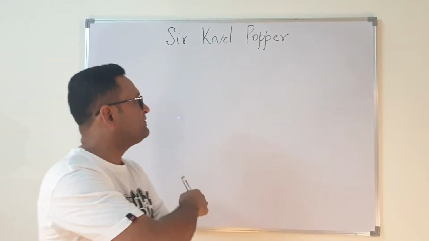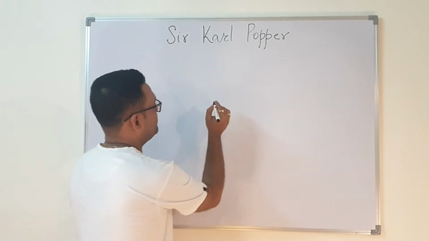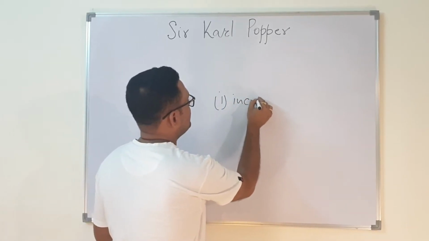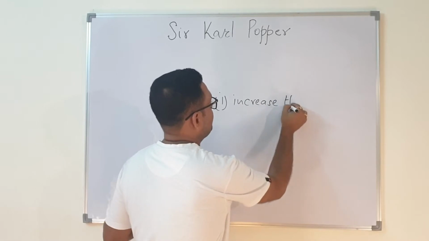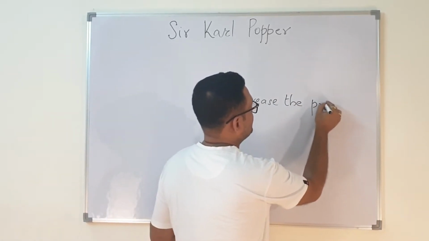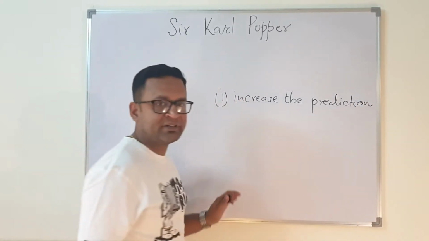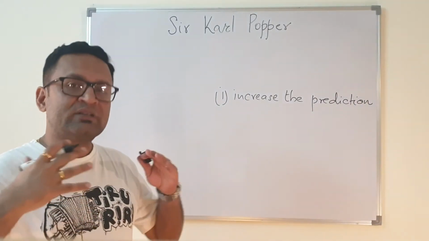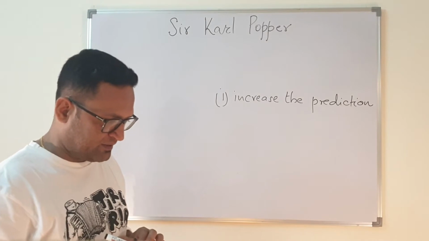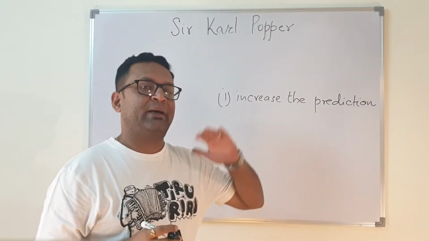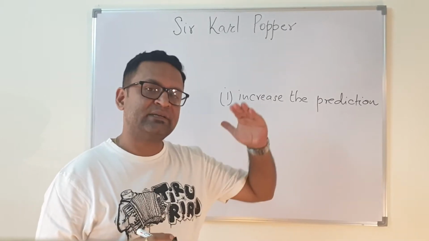So the first point which he talks about is that it should increase the prediction level, right? A good scientific theory will be one which has the capacity to increase the prediction level.